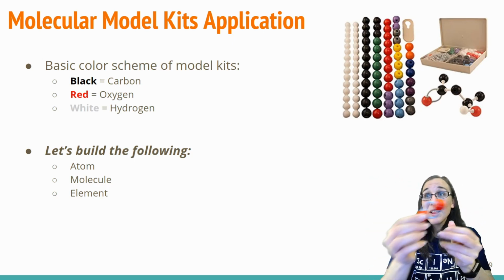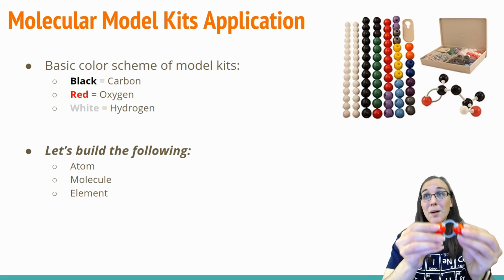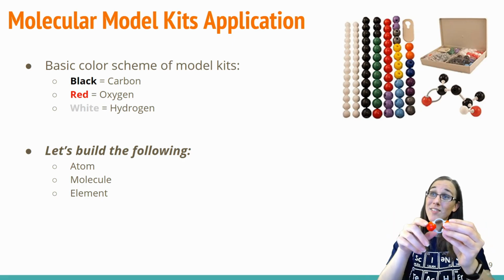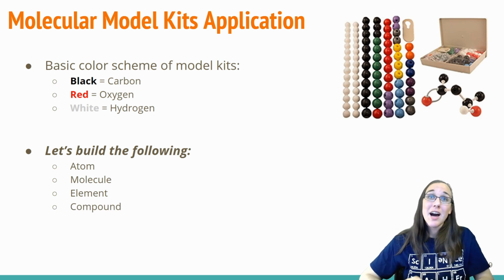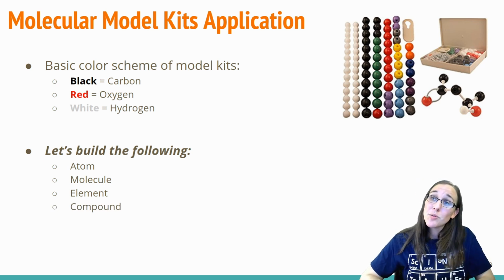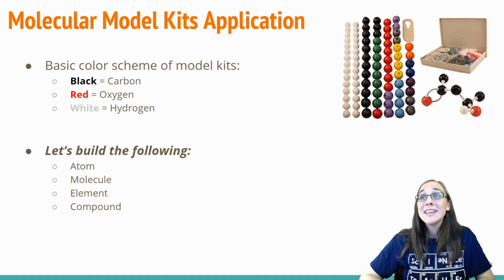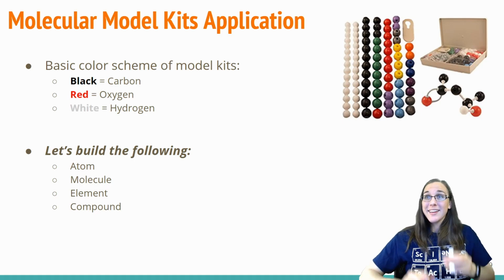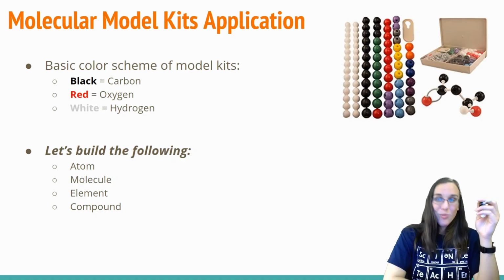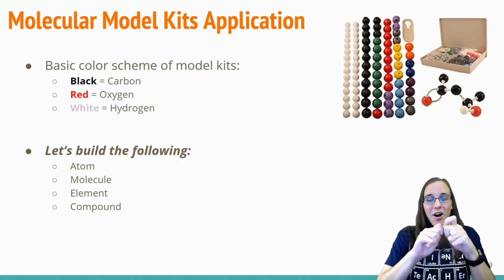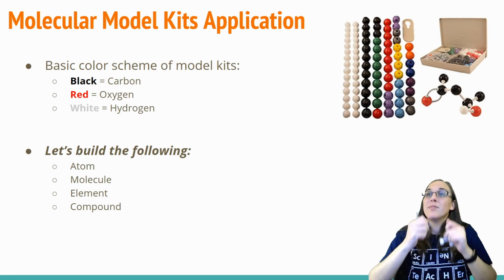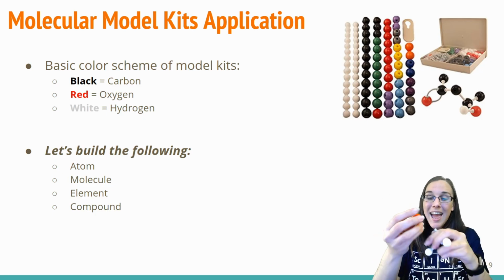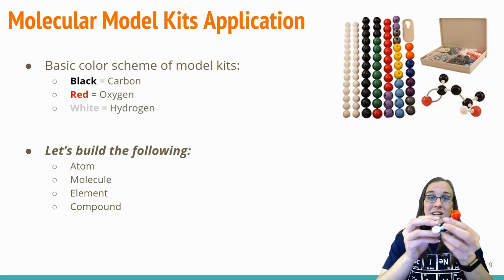So this would be an element that happens to be diatomic, since oxygen falls in that 7 on the periodic table. A compound is where we have 2 or more atoms that are different and bonded together. Well, gee, we could pretty much just play with that all we want. So we could take our molecule of methane from before. Let's rip off one of those hydrogens and add an oxygen.